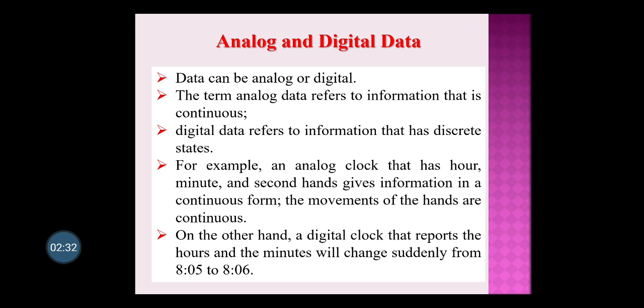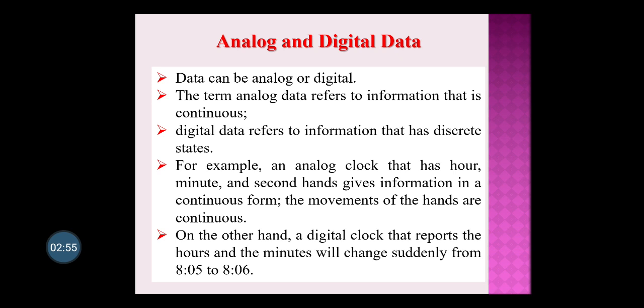Now whatever information or the data you call, as in computers, information is stored in the data form. So data can be analog or digital. The term analog refers to the information that is continuous. Analog is having a continuous form of information.